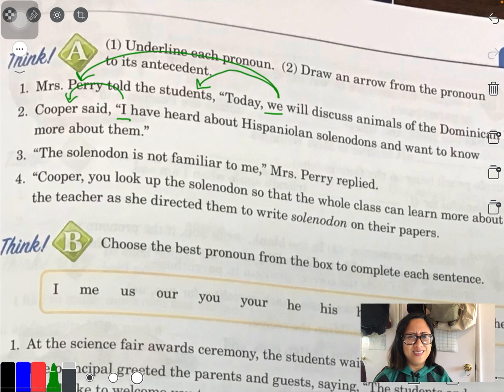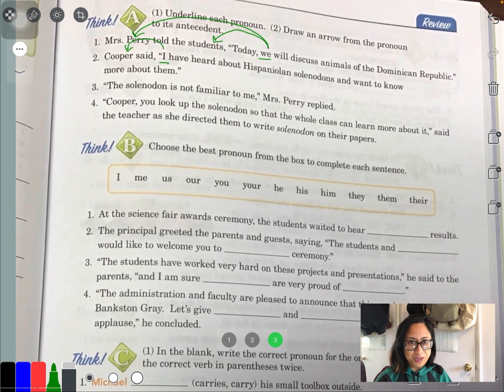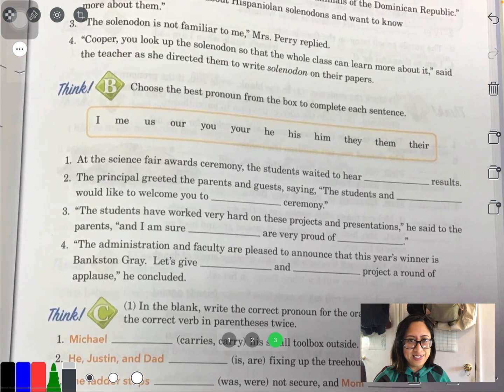Ooh, number 3 is a very fascinating sentence because even Mrs. Perry doesn't know what this animal is. The solenodon is not familiar to me, Mrs. Perry replied. This is where I stopped because I want us to continue this at our Zoom meeting. I just read it because I thought, you know what, Mrs. Perry, I want to know about this animal too. Alrighty. But I hope you understand the idea. This is level 4 thinking. You're breaking the sentence apart. You're looking for the pronouns and then referring them to their antecedent. Like, what are they talking about?